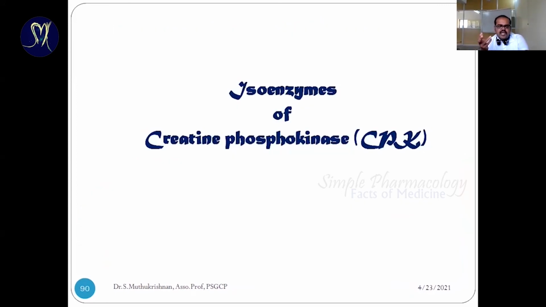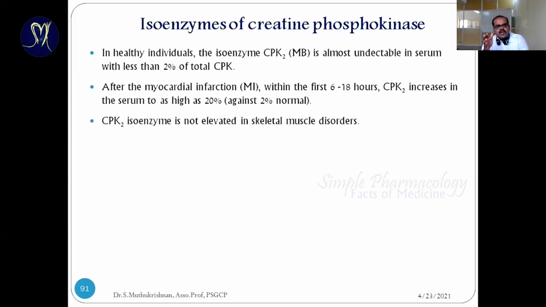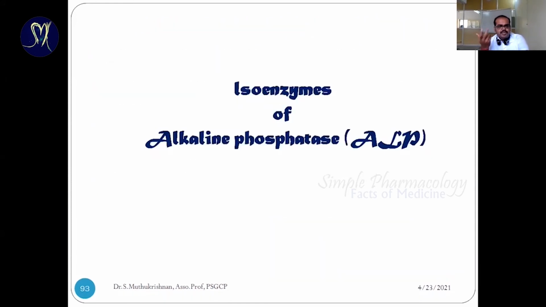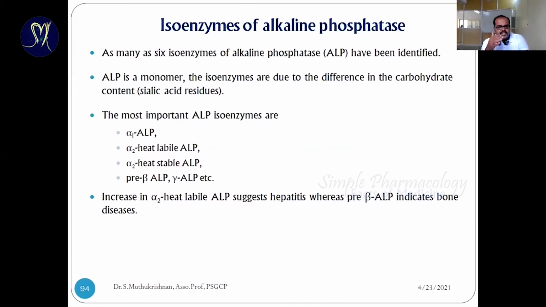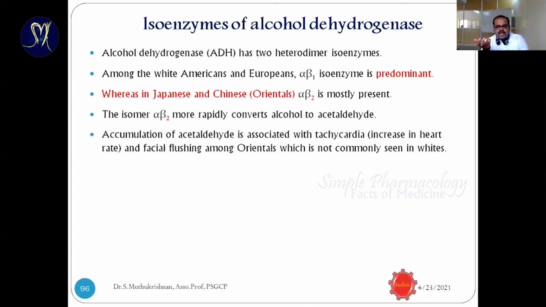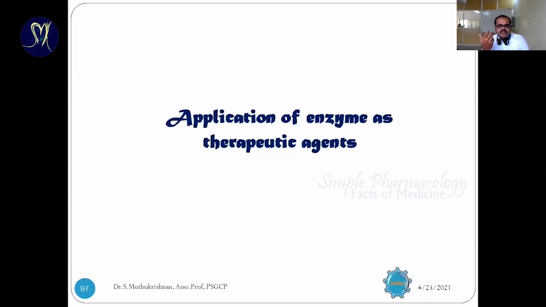The second example is creatine phosphokinase. It has two subunits and three isoforms available. Here also it is used as a biomarker for various conditions: skeletal muscle and heart muscle conditions, and myocardial infarction. We can identify the CPK2 level. Alkaline phosphatase has six isoforms available. Aldehyde dehydrogenase has two forms, alpha-beta 1 and alpha-beta 2. Particularly Europeans and Japanese show fluctuations. Japanese have predominantly alpha 2, so they are more sensitive to alcohol.